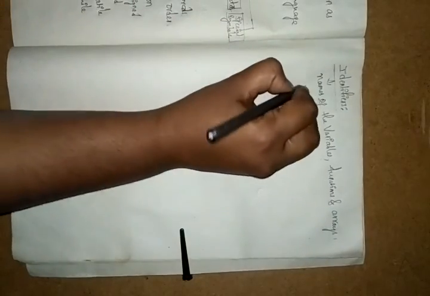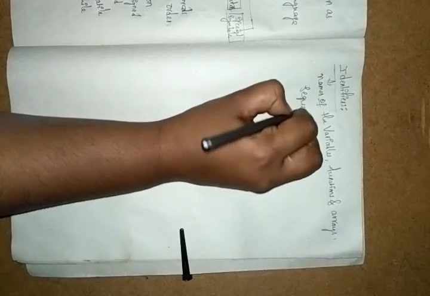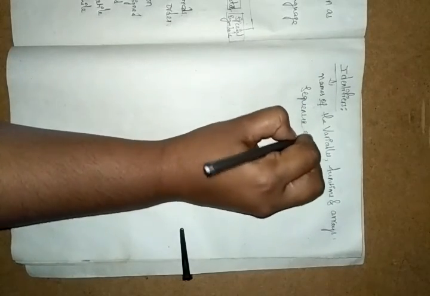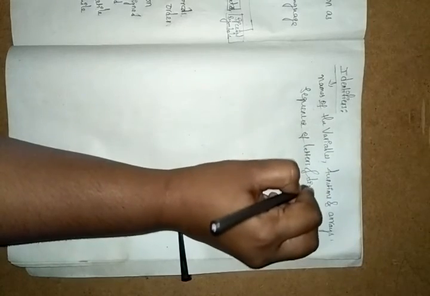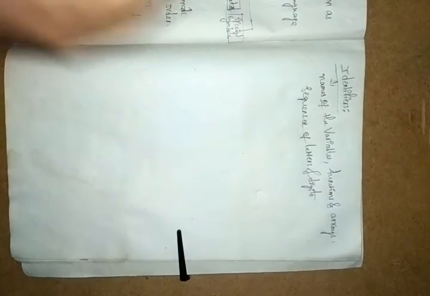Identifiers designate the names of variables, functions and arrays, and these are user defined names made of a sequence of letters and digits. It has a sequence of letters and digits.